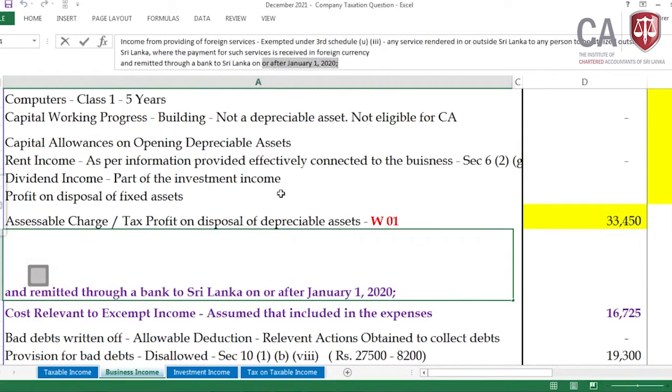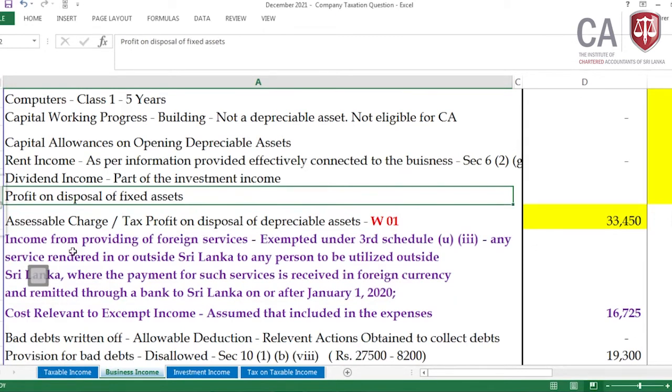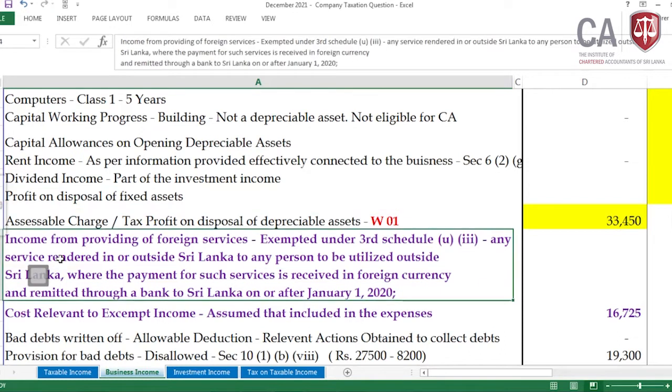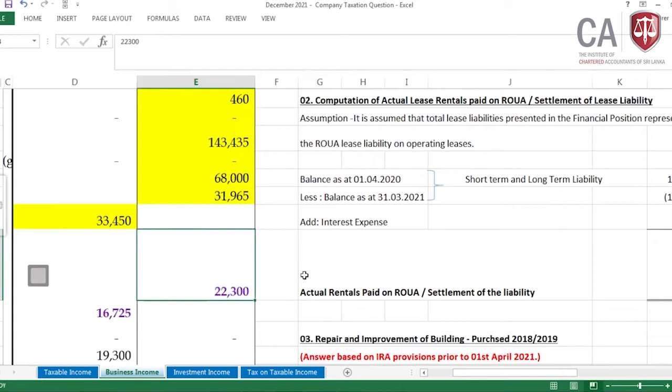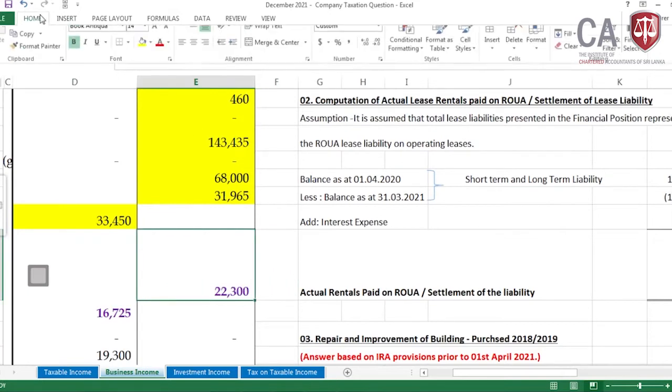Then typically the exemption is applicable. It is the technical service, it's outside Sri Lanka, and for any person to be utilized outside Sri Lanka. The Maldives company has utilized it outside Sri Lanka. Then the entire service fee, let me remove it from the business income because it is exempted.